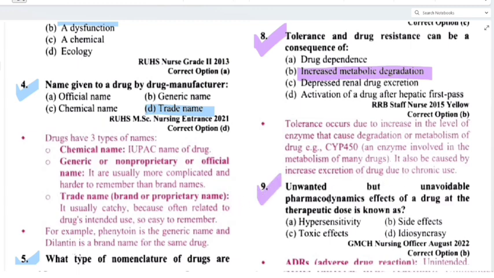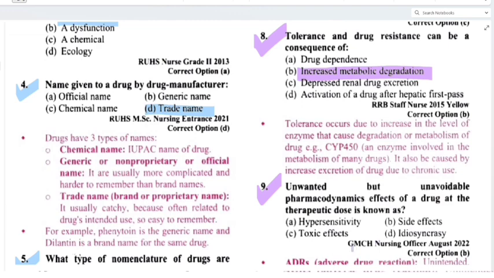Then number 9, unwanted but unavoidable pharmacodynamic effect of a drug at the therapeutic dose is known as hypersensitivity, side effects, toxic effects, idiosyncrasy. What is that?